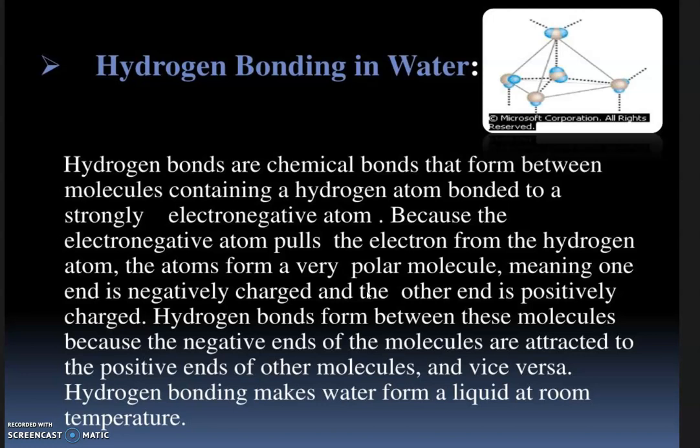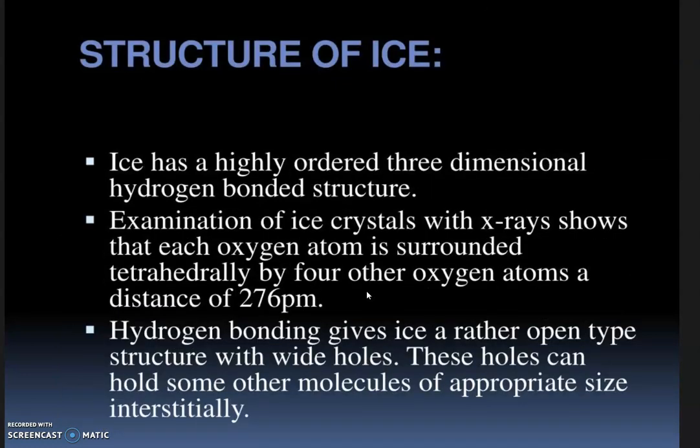Due to this hydrogen bond, water exists in liquid form at room temperature. And we know the other form of water is ice. It has a very highly ordered three-dimensional structure. It is also hydrogen bonded. We know ice is the solid form of water.